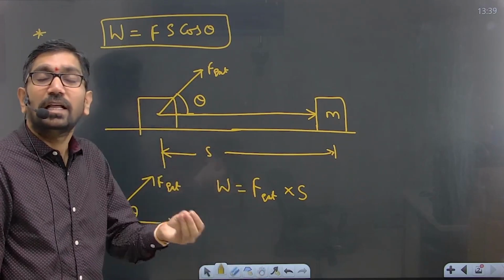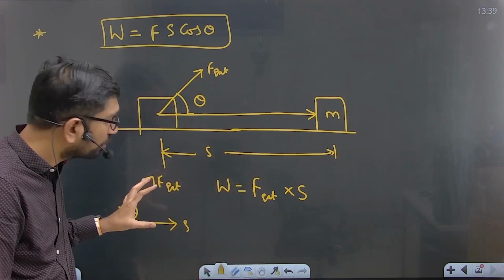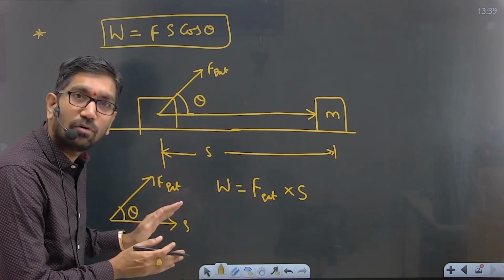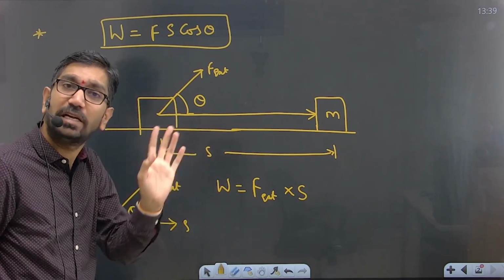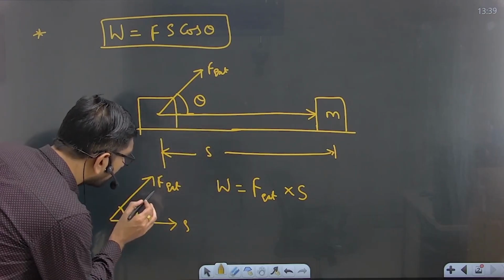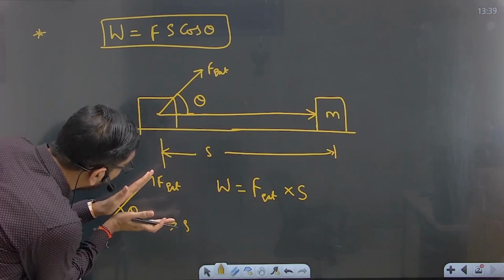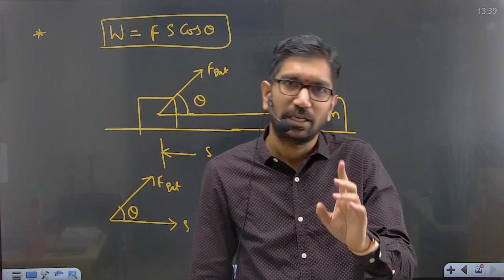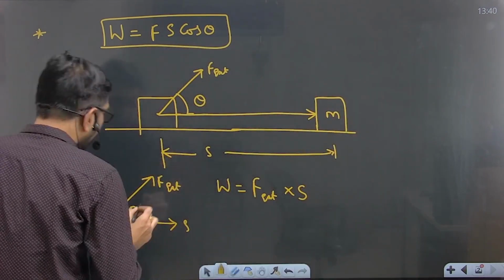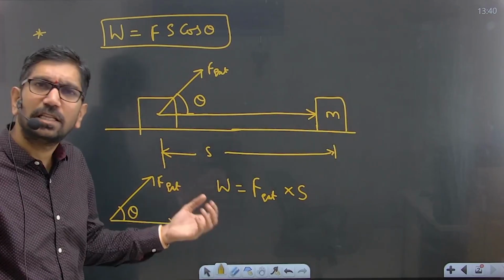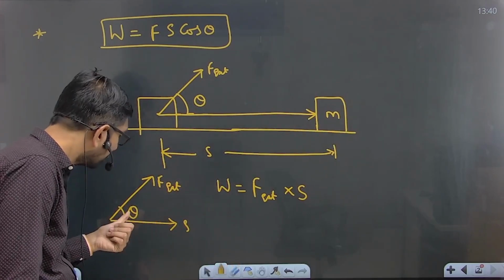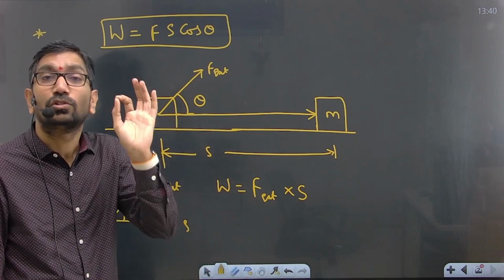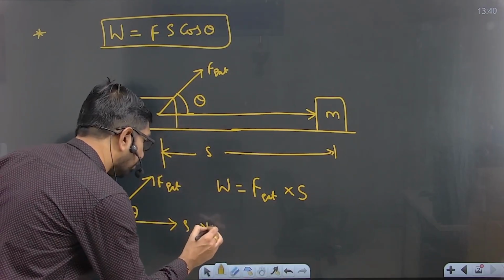Because here, how you have to write the formula for the work is, you have to take the force along the direction of displacement. Here the force and displacement are both not in a straight line. The force is in this direction and the displacement is in this direction. Both have some angle theta, but both are not in a straight line. So note this point.